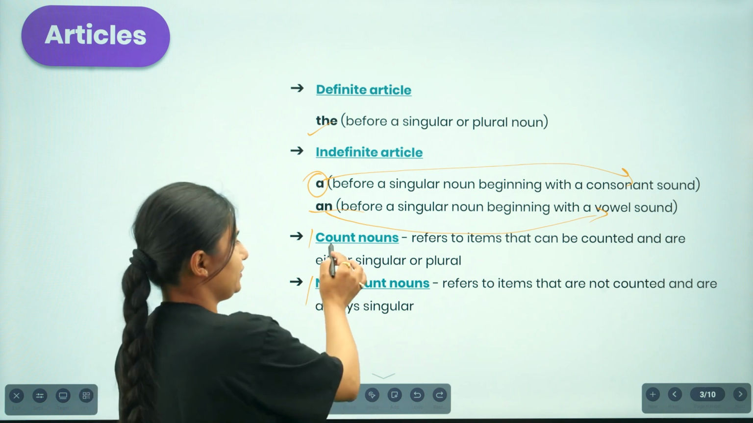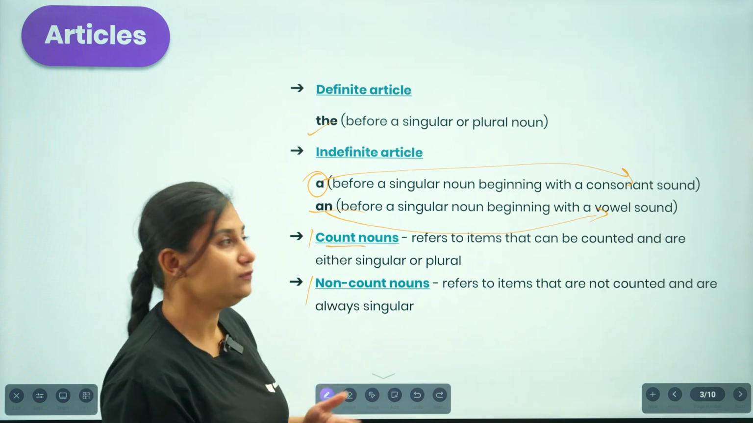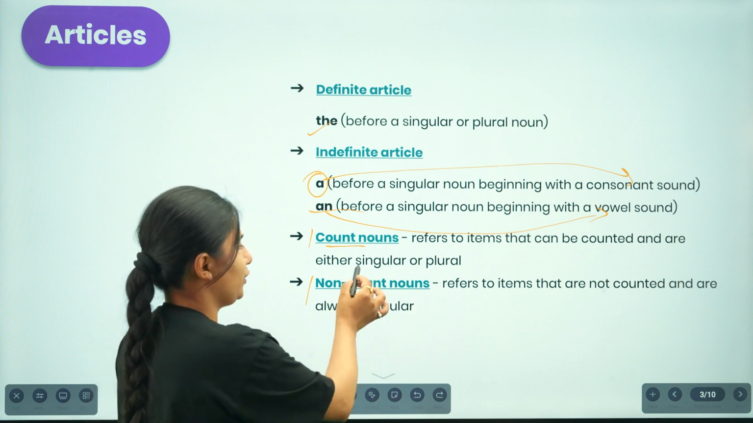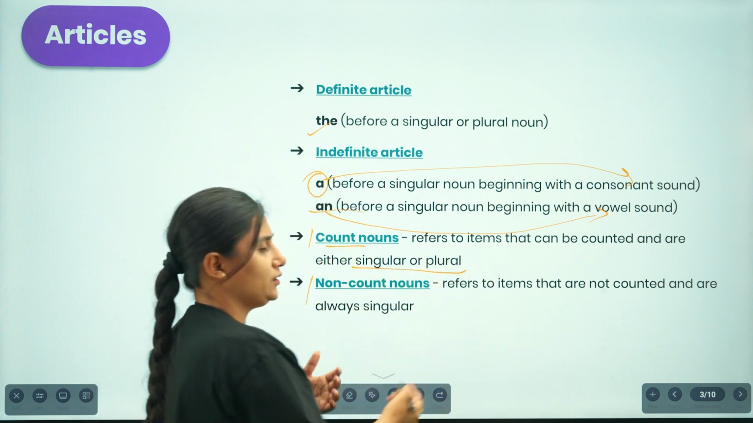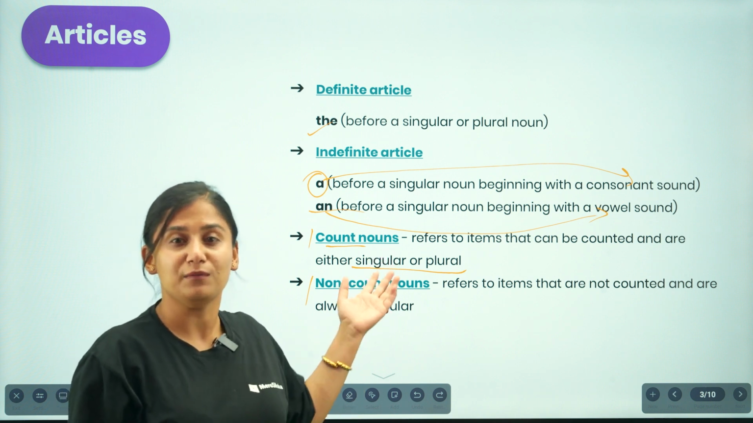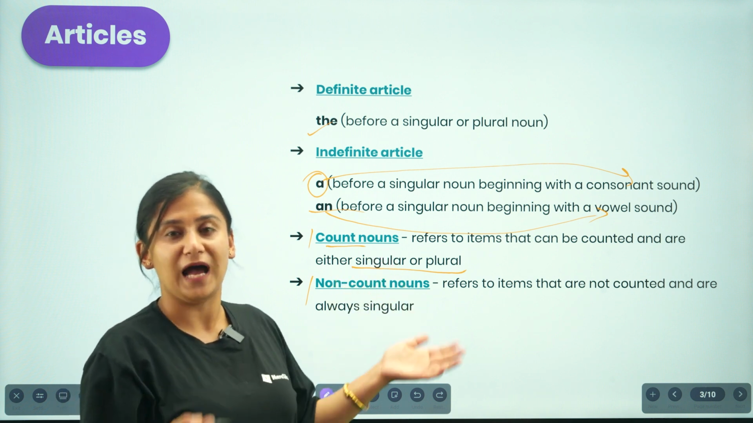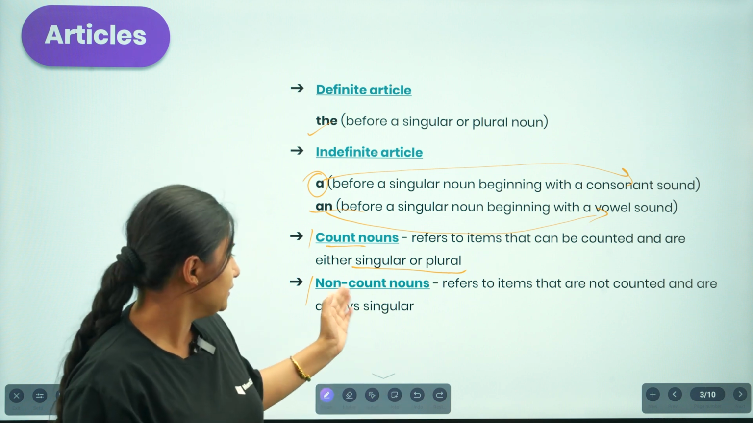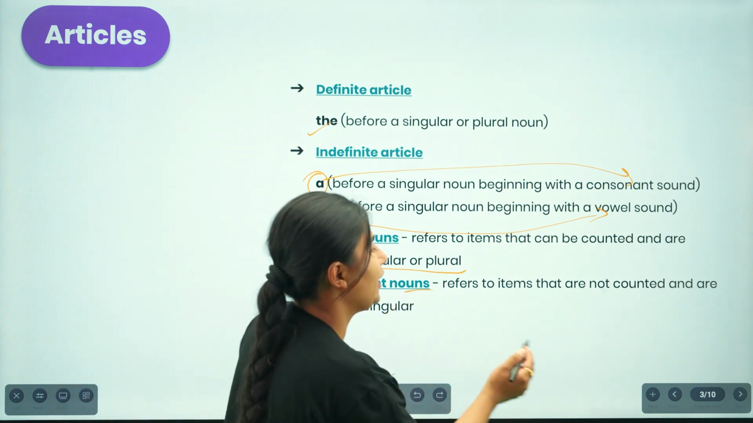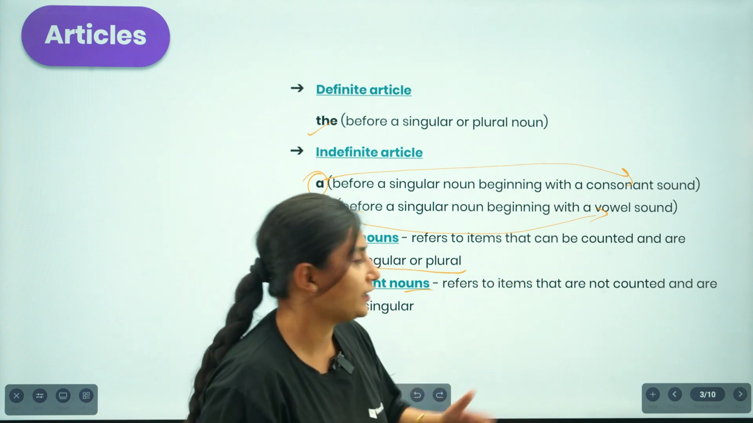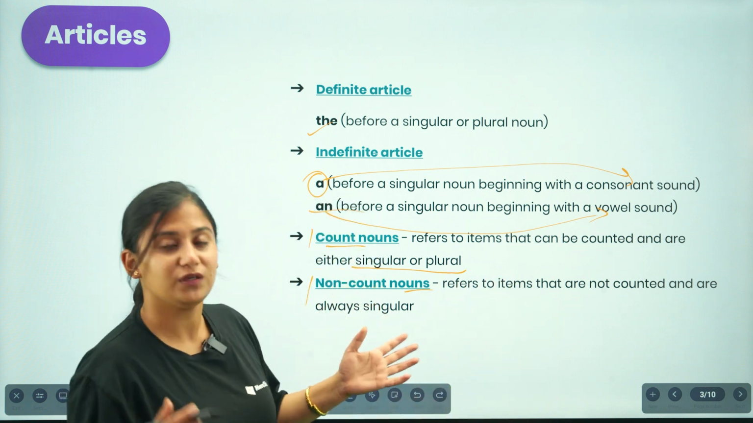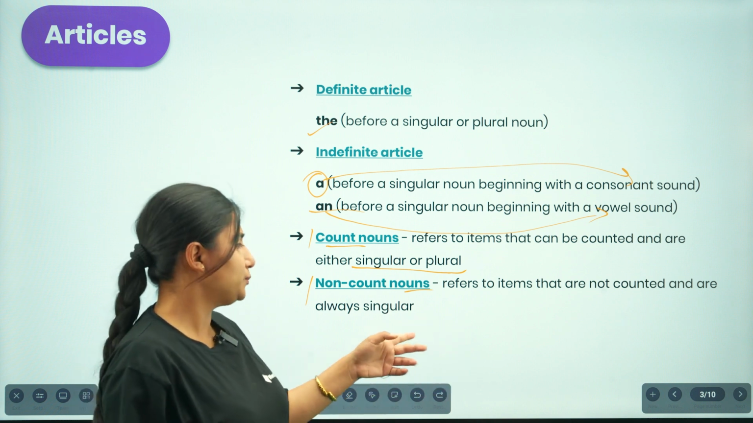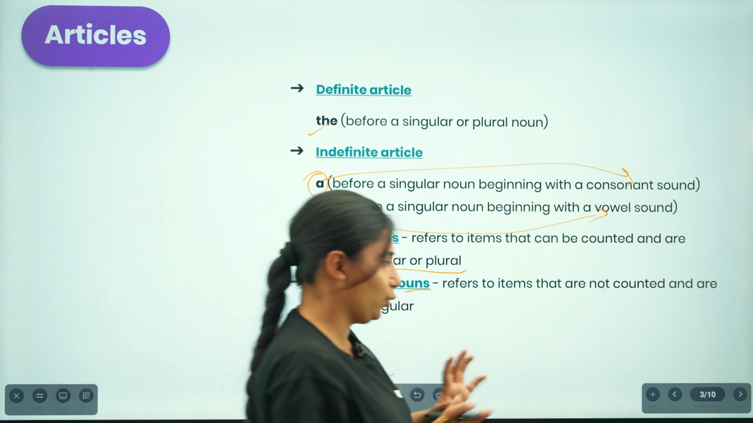Now let's talk about count nouns and uncount nouns as well. Count nouns, you can recognize these as countable nouns. Whether singular or plural, we use articles before them. And uncountable nouns refer to items that are not counted and are always singular. We also use articles before uncountable nouns, and this uncountable noun always remains singular.